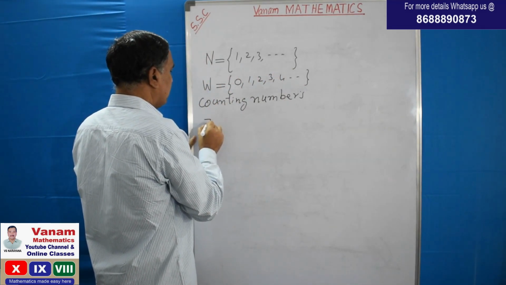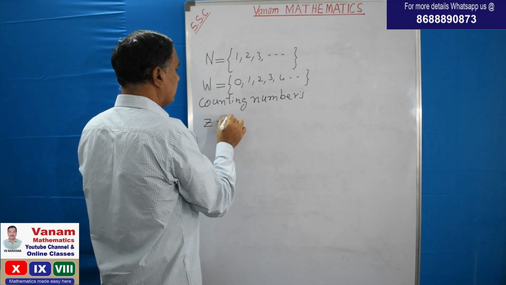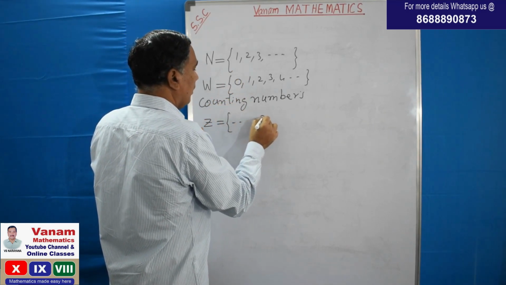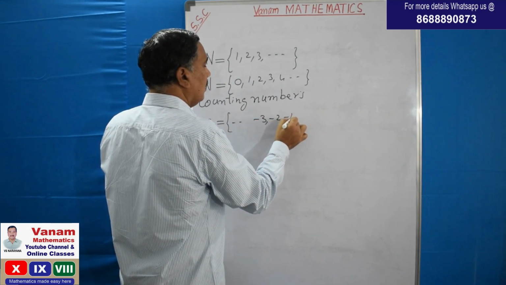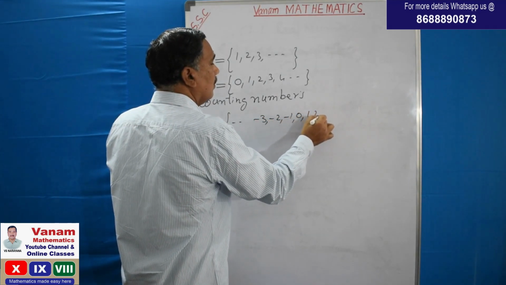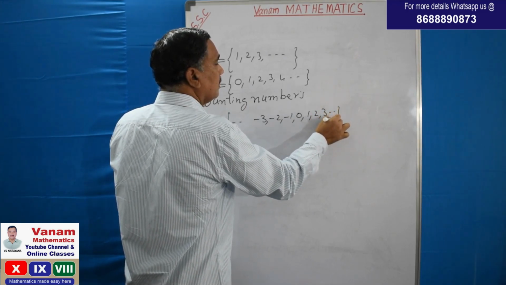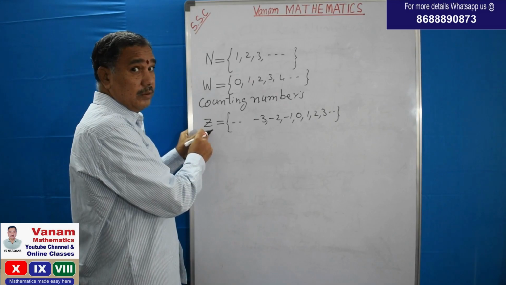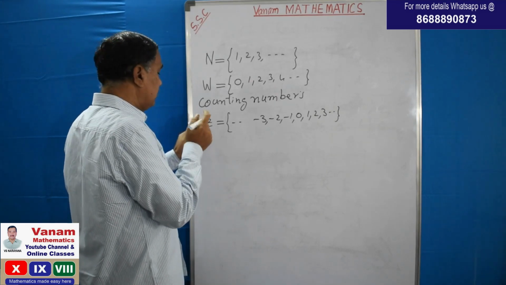And the next type of sets are integers. Integers are denoted by Z. Minus 3, minus 2, minus 1, 0, 1, 2, 3 and so on. So these are denoted by Z. You know why they are denoted by Z.